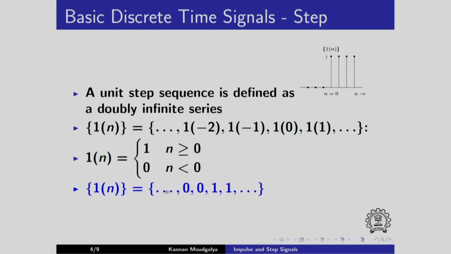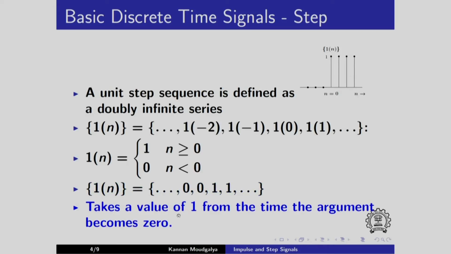So, when I substitute this, it becomes zeros all the way up to n equals minus 1, that is up to this point. From n equals 0 onwards it becomes 1. It takes the value of 1 from the time the argument becomes 0. The argument, that is n, equals 0.